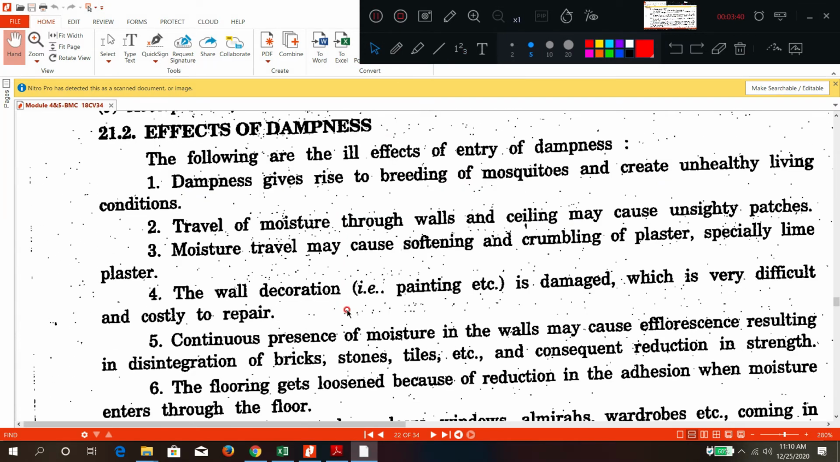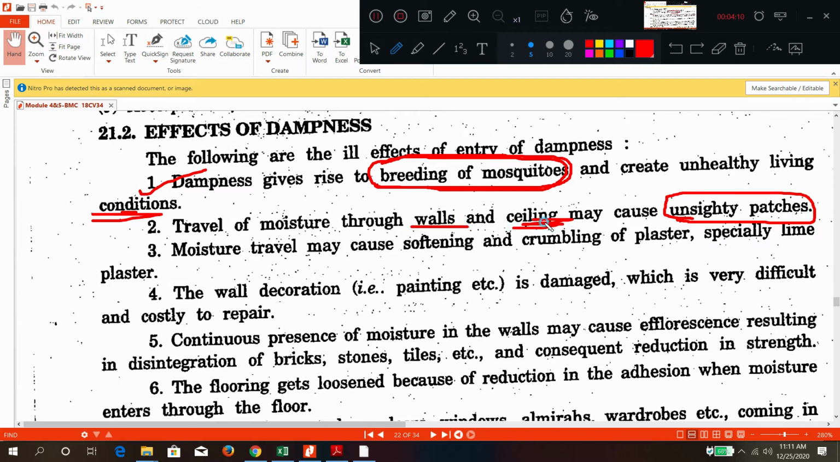Next we will see what the effects are. If a building has dampness, then what are the dangers, what are the effects that will come. First effect is breeding of mosquitoes. If moisture is present inside the building, then mosquitoes will start breeding. So it will be an unhealthy condition. It will give unsightly patches. You have seen, inside the building, you can see visible patches on walls and on ceilings. Sometimes softening or crumbling of plaster.